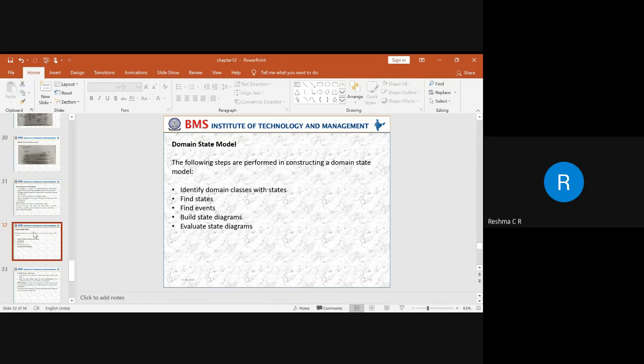In domain analysis, domain modeling, we have two other models: one is the domain state model and one is the domain interaction model. The domain state model indicates how the activities are carried out within a life cycle. That means in state modeling, we have a life cycle.